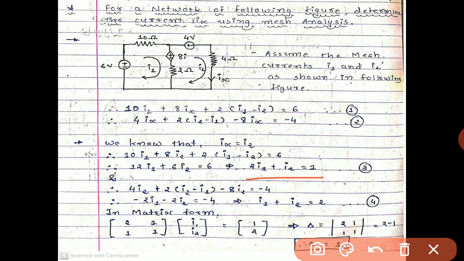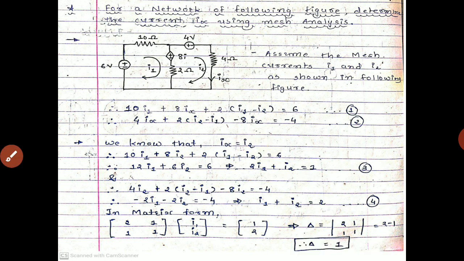In short, we have to put Ix equals to I2. Whatever the Ix will be given in equation number 1 and 2, put I2 and simplify both the equation, and we get the equation as 3 and 4. So by simplifying, equation number 3 and 4 put in the matrix form. So matrix form will be like this. So 2 1 1 1 bracket over I1 I2, which is equals to 1 2.